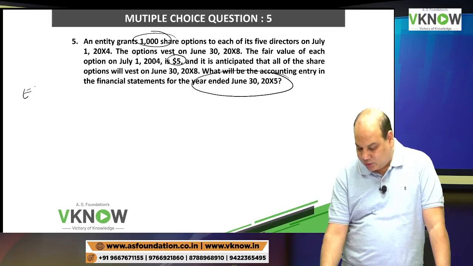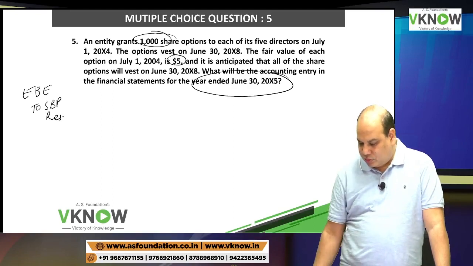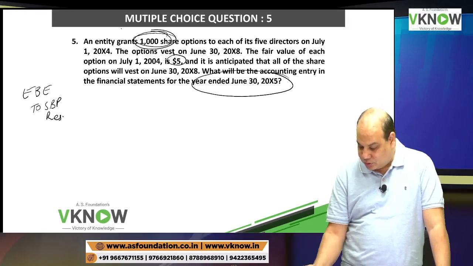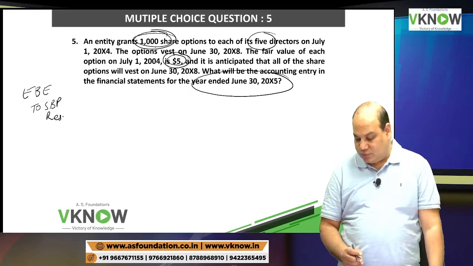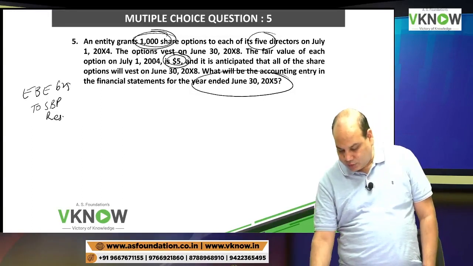Employee benefit expense to SBP reserve. Then you have to quantify: 1000 options, 5 directors, $5 fair value, divided by 4 years. 6250.